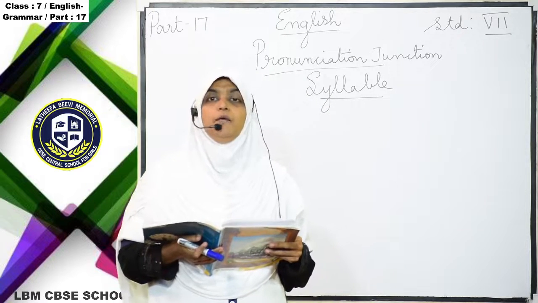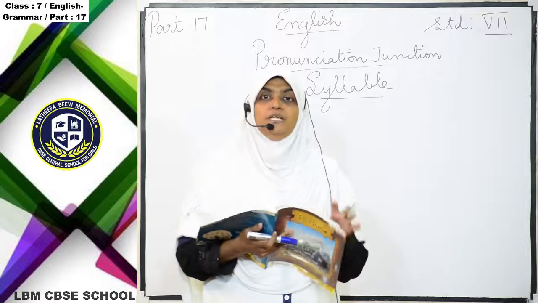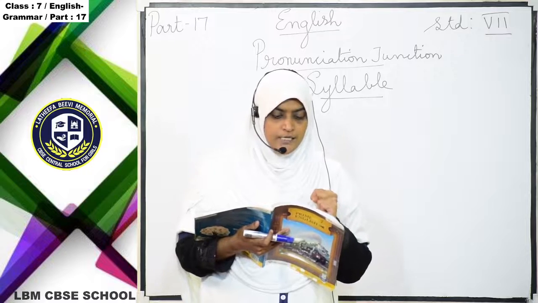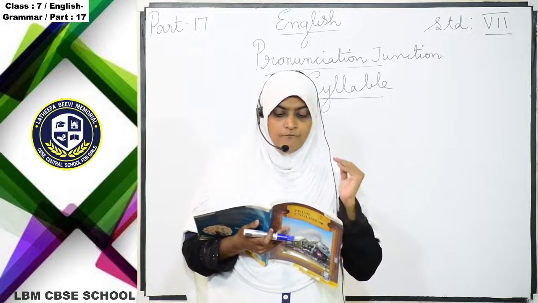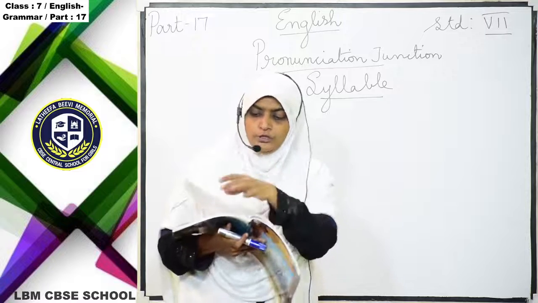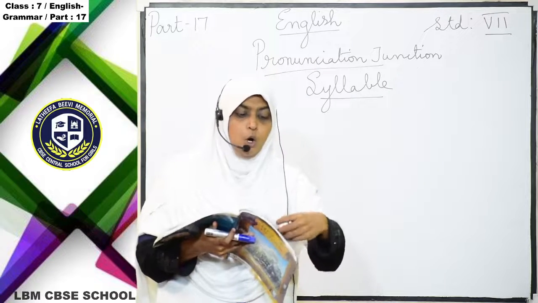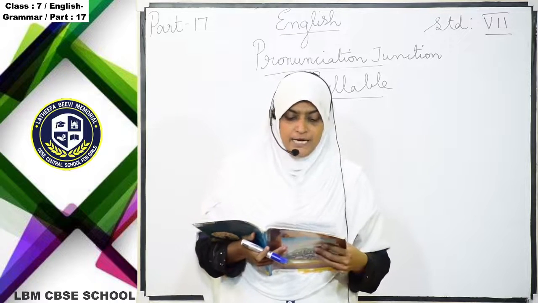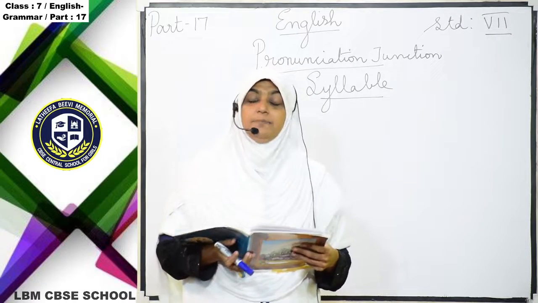What do you mean by mono? Mono means one. The words in the second, third and fourth columns are disyllabic, trisyllabic and tetrasyllabic respectively.